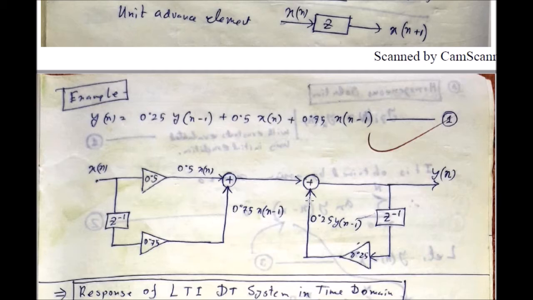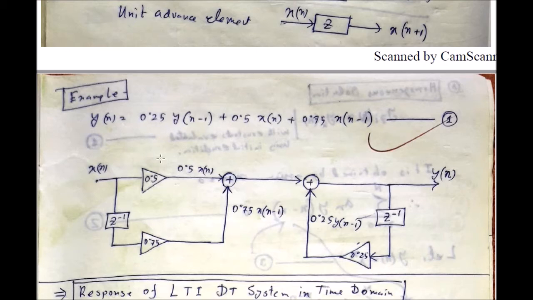At this point you have the first term, and here you have already obtained the summation of the second and third terms. So if you add them by means of an adder, then what will you obtain? At the output of the adder, it is nothing but the y[n] as per the equation, and y[n] is actually here, so short them. If you short them, the output of the adder is given straight to the output, then you have already completed the block diagram of the system characterized by this difference equation.